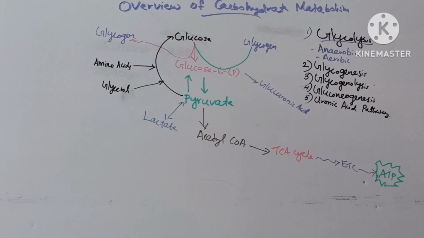Next pathway is uronic acid pathway. Here glucuronic acid is formed. And this pathway is important in conjugation reactions and in the synthesis of glycoproteins and proteoglycans.